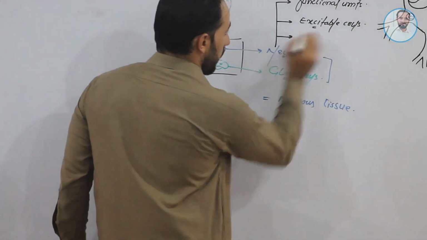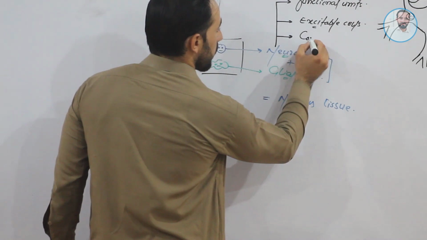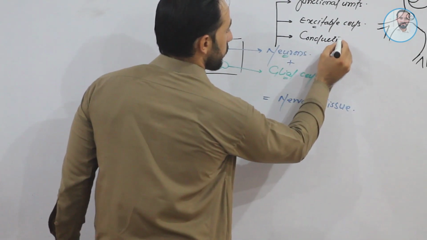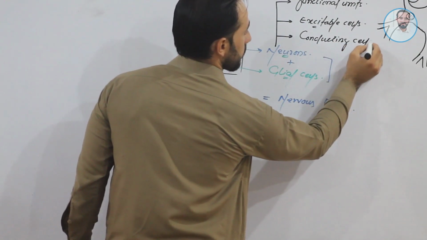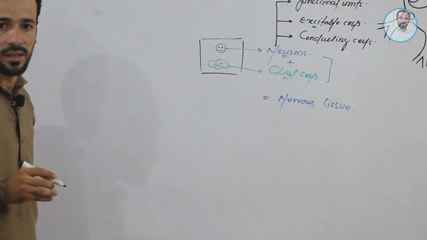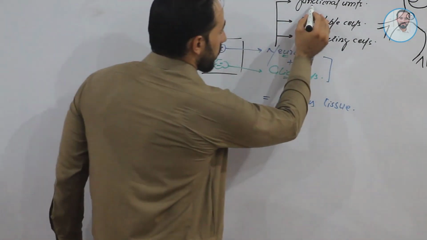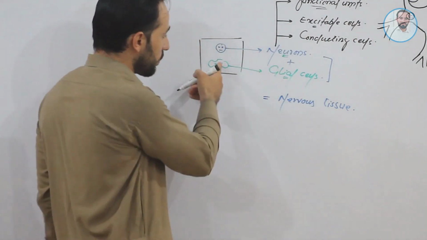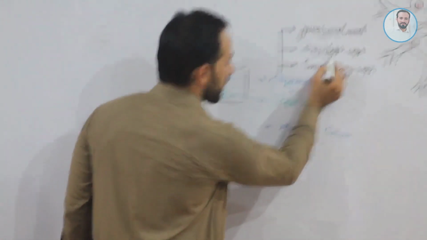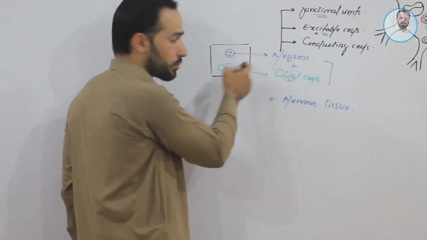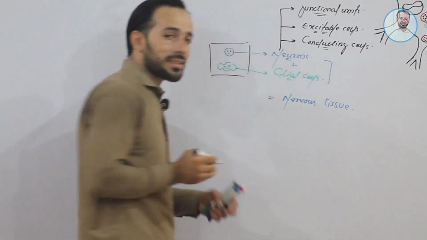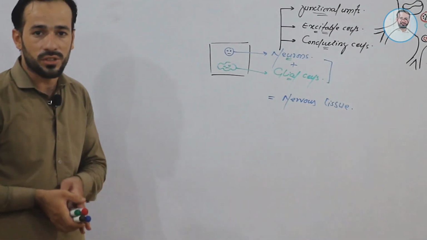And then we can say that neurons are the conducting cells of the nervous tissue. Clear? Neurons are the functional units, the excitable cells, and the conducting cells of the nervous tissue.